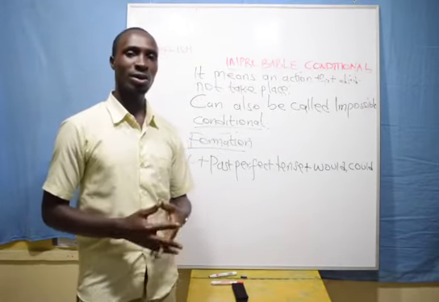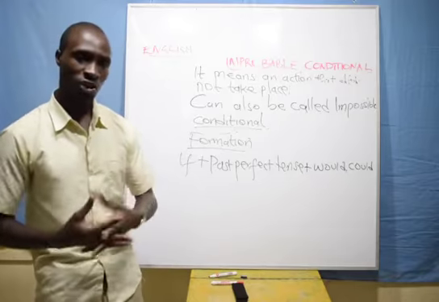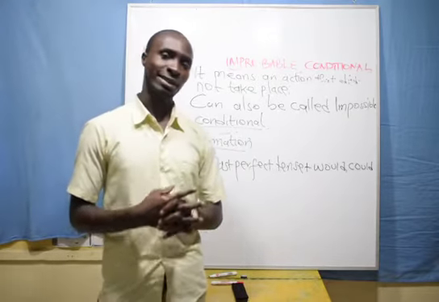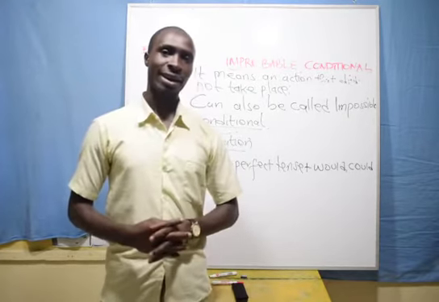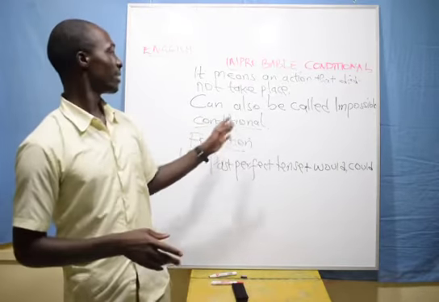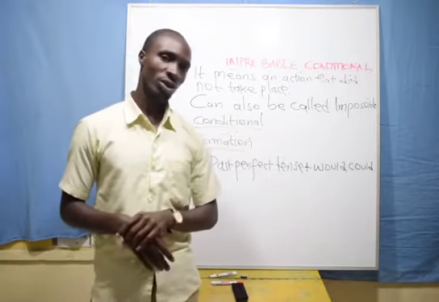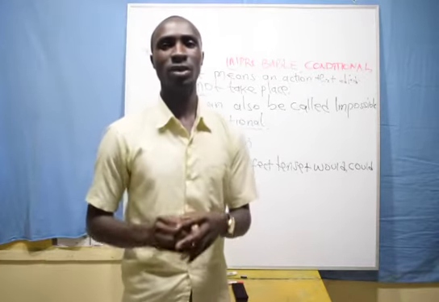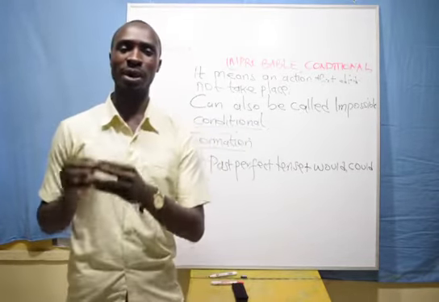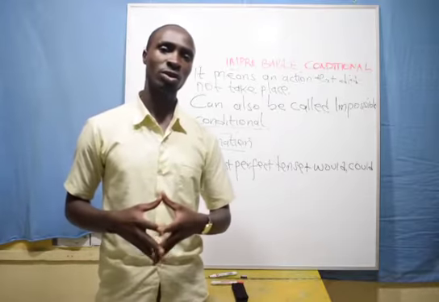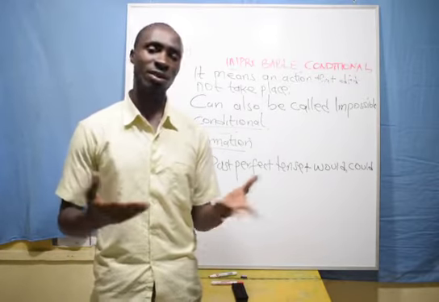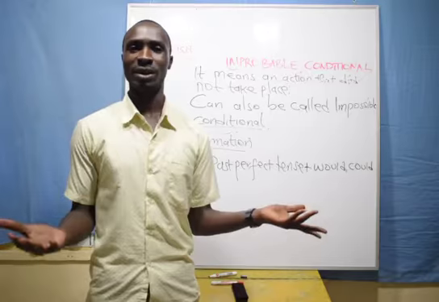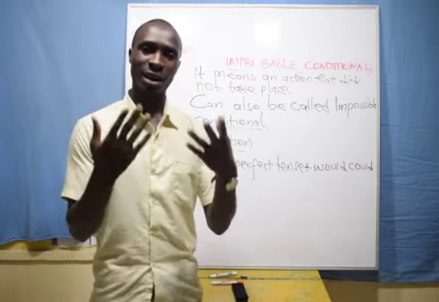Improbable conditional simply means an action that did not take place. And again, it can as well be called impossible conditional sentences. So by and large, if we talk of an impossible or an improbable conditional, it does mean something that did not take place. Take it that way. It will be very simpler that way.